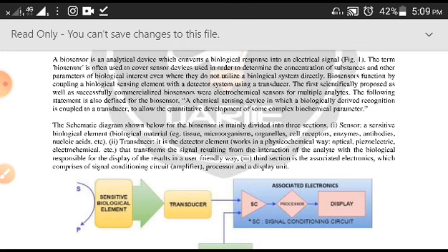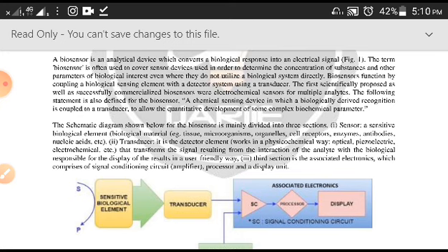You can detect through the physicochemical way, the optical way, or through piezoelectric or electrochemical methods, so there will be different choices for the transducer. It then transforms the signal resulting from the interaction of the analyte with the biological element for the display of the result in a user friendly way.